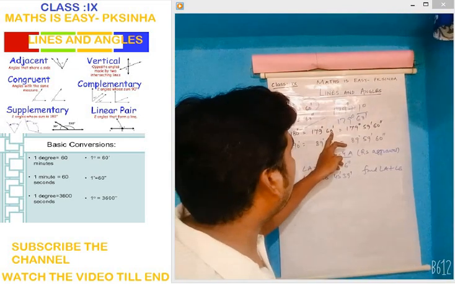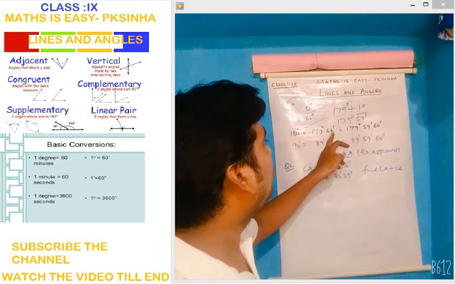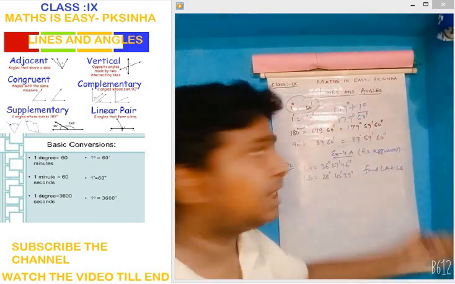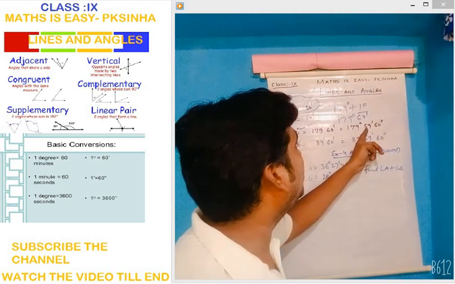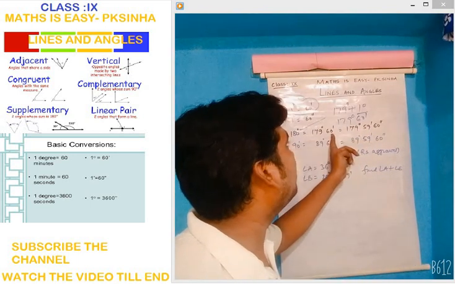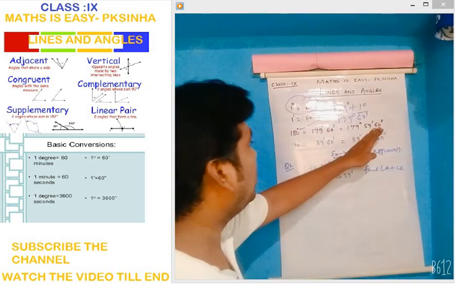Now also, if we take 1 minute from this 60 minute, 1 minute is equal to how many seconds? It is 60 seconds. That's why it is written 179 degree 59 minute, because 1 minute is taken, and for 1 minute we can write 60 seconds. We should understand this.